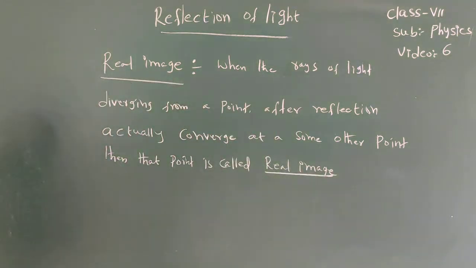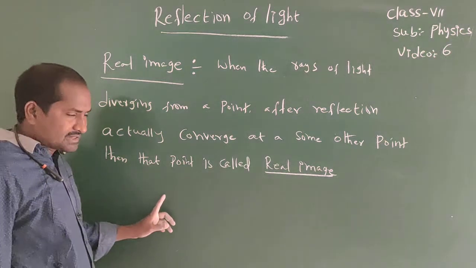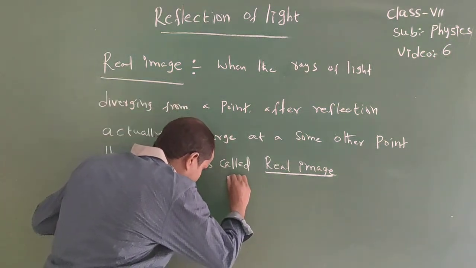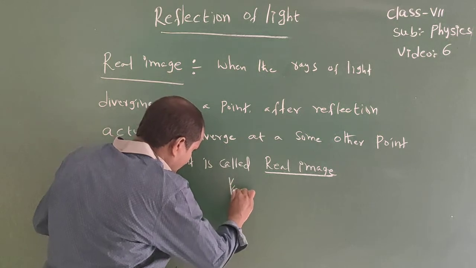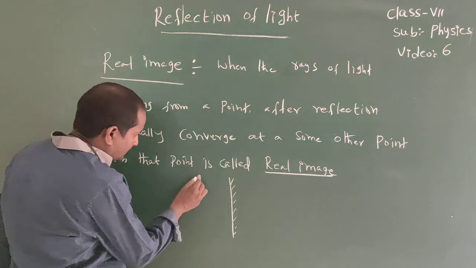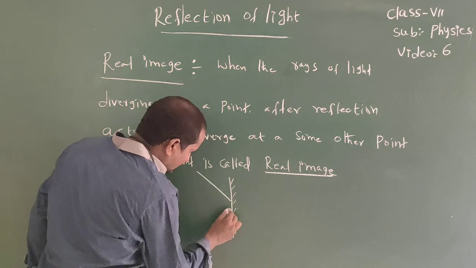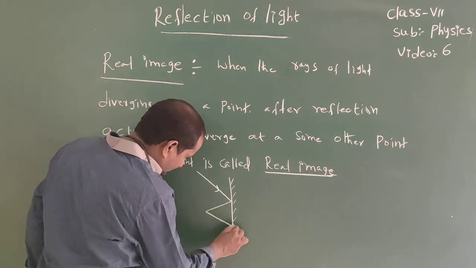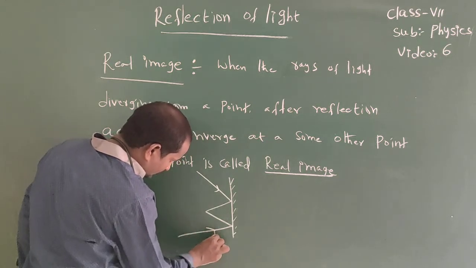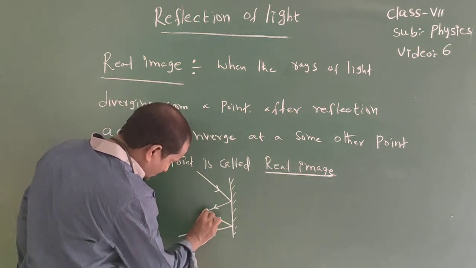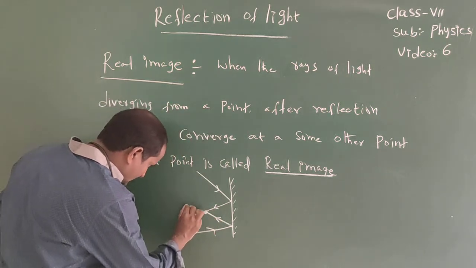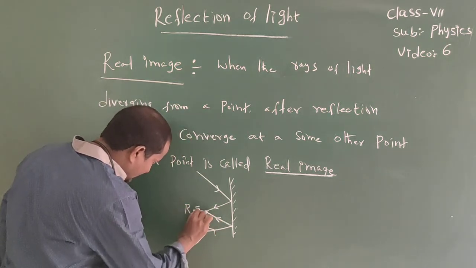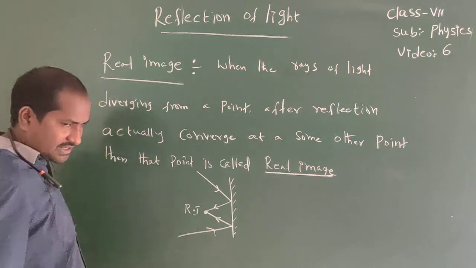Here object is virtual object. For the real image, object is virtual, image is real. Okay. These are the diverging rays. So it is the real image. Here object is virtual.